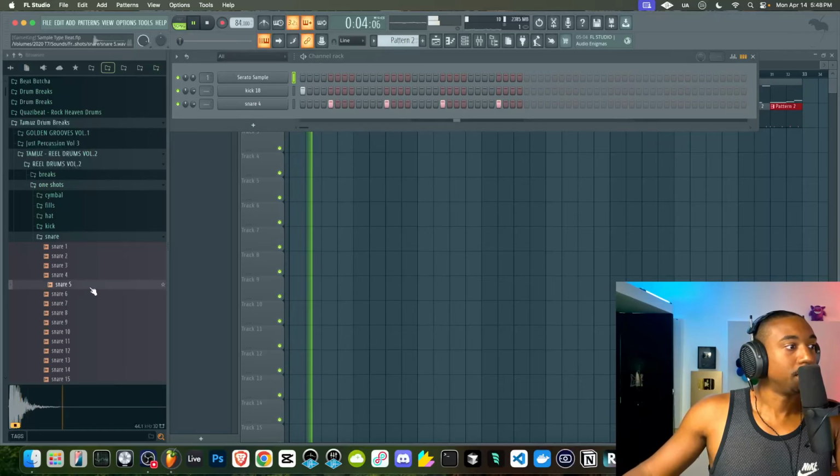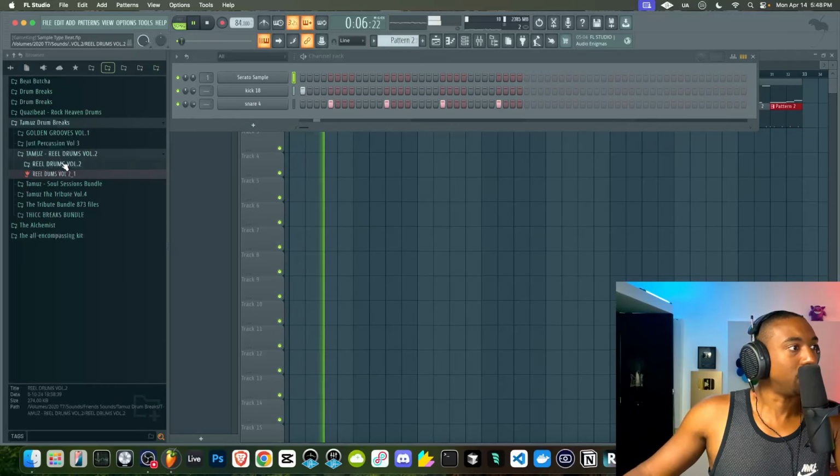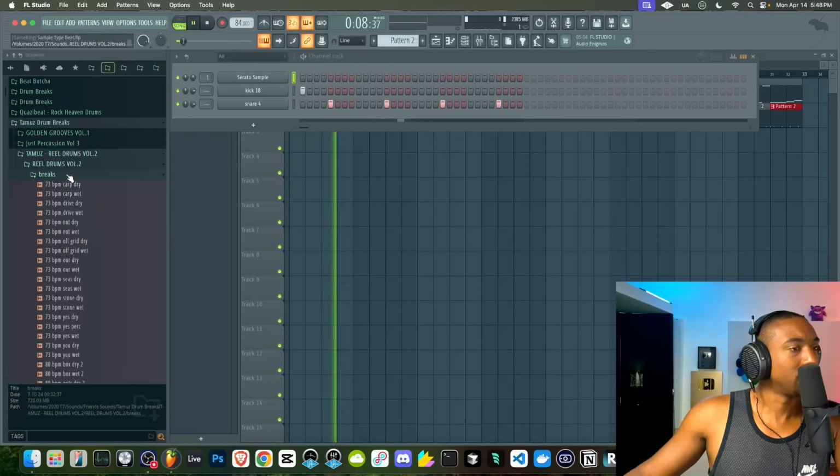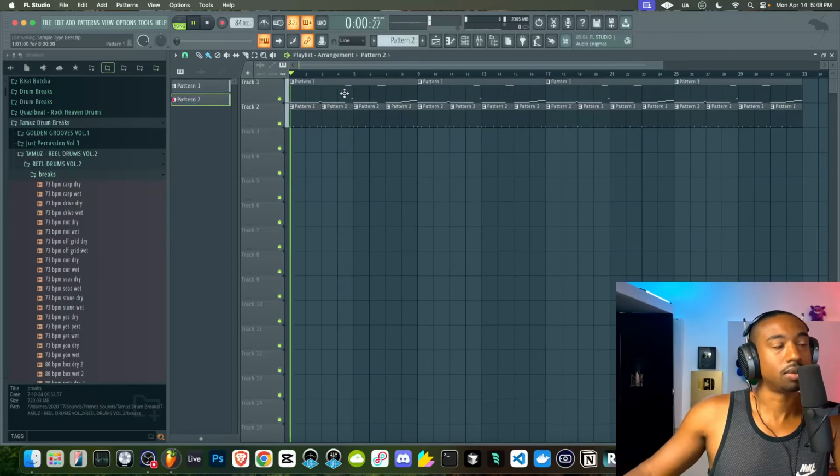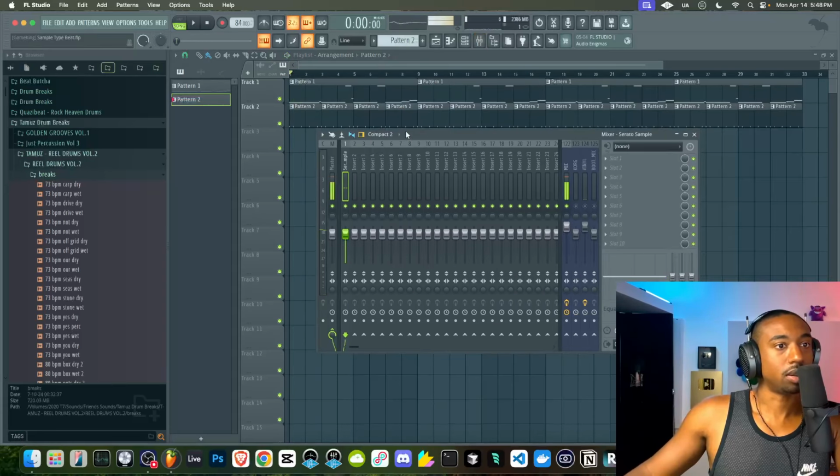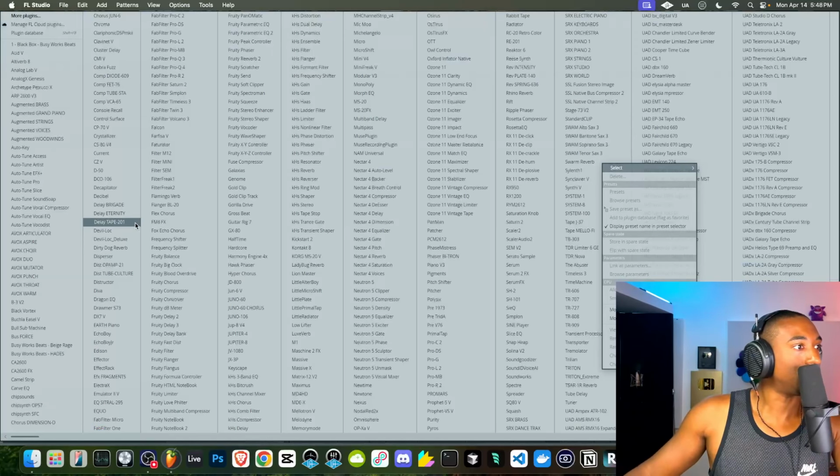Let's find the snare. These snares might not be the ones. I might use a drum break. Why is the sample cutting off? This is so frustrating. Here's what I'll do to prevent this. I don't know why this is happening.